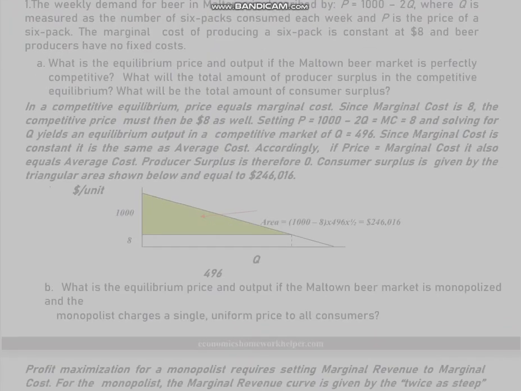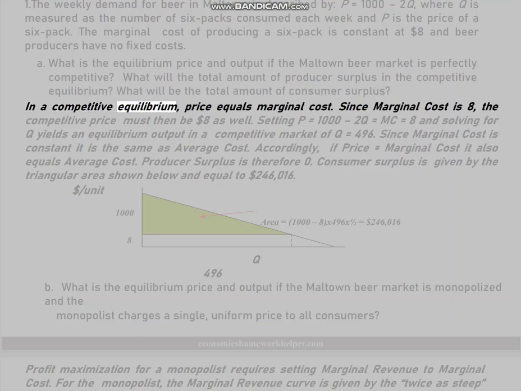1. The weekly demand for beer in Maltone is described by P equals 1000 minus 2Q, where Q is measured as the number of six-packs consumed each week and P is the price of a six-pack. The marginal cost of producing a six-pack is constant at $8 and beer producers have no fixed costs. A. What is the equilibrium price and output if the Maltone beer market is perfectly competitive? What will be the total amount of producer surplus in the competitive equilibrium? What will be the total amount of consumer surplus?